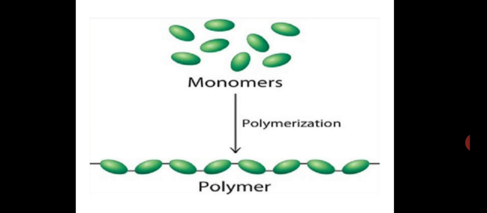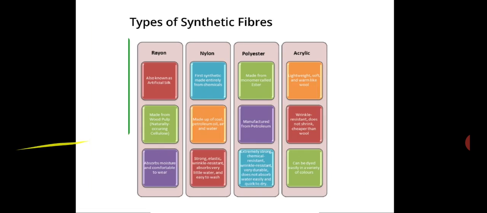Now, what I wanted to tell you, all synthetic fibers are polymers. Polymers are those substances which are made up of repetitive similar subunits which are called monomers. Now, as it is clear to you what are synthetic fibers, there are four types of synthetic fibers given in your course book: nylon, rayon, polyester and acrylic. So, the first synthetic fiber which we are going to study is known as rayon.